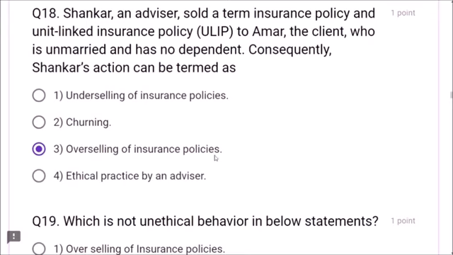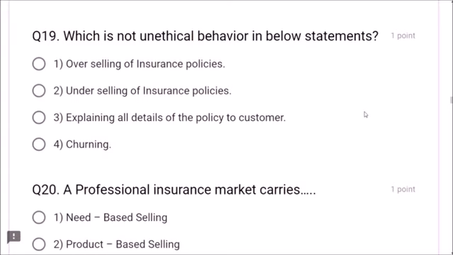Overselling of insurance policies, so it comes under overselling. This is not advisable. As per the ethics of IRDA, overselling is not a good idea. Next, question number 19. Which is not unethical behavior in the below statements?